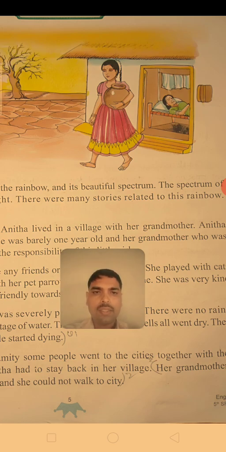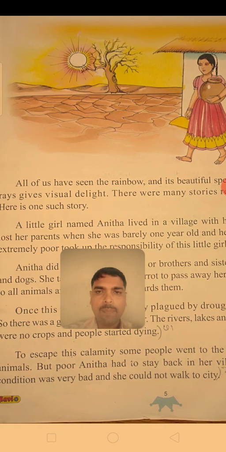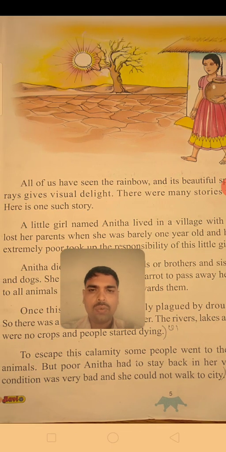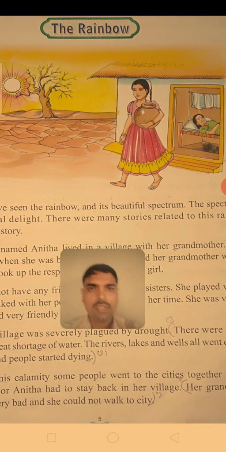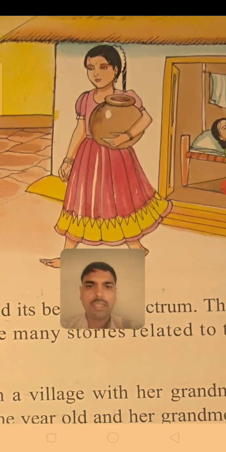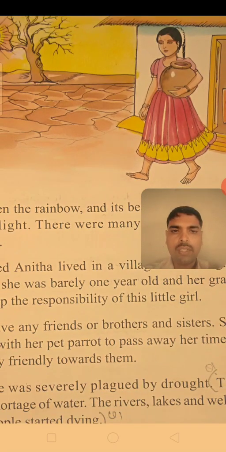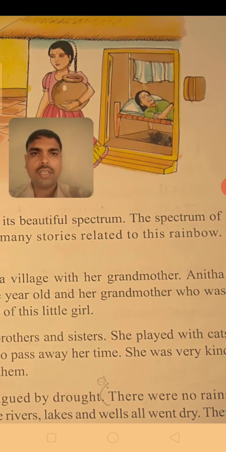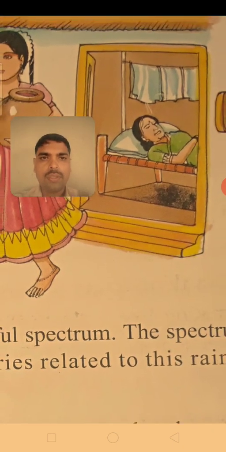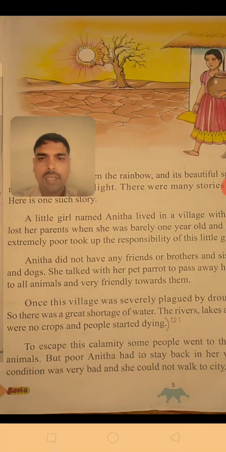There are many stories related to the rainbow, and this is one such story. Here you can see a little girl named Anita who lived in a village. Here in the picture you can see the little girl Anita. She lived in that village with her grandmother. In the picture you can see the grandmother, and Anita's parents.